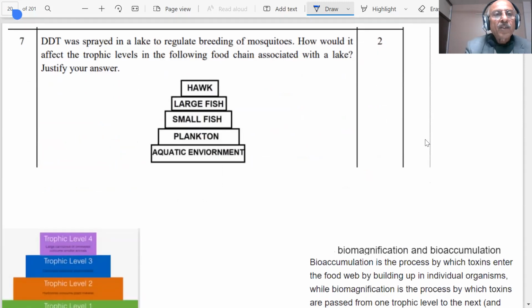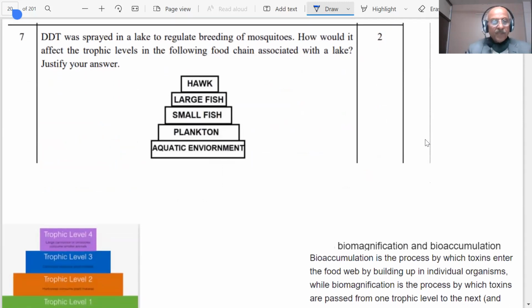Another question is coming on the screen. DDT was sprayed, students. And when DDT is sprayed, what will happen? What is the DDT doing? DDT is sprayed. You know what DDT is used for. If you have, for example, mosquitoes, you are spraying this or some insecticides, DDT will kill it.